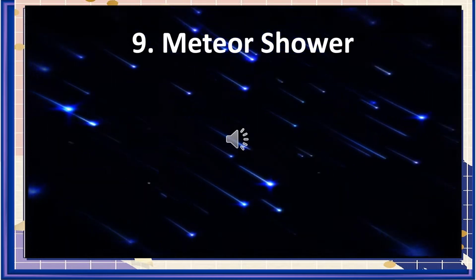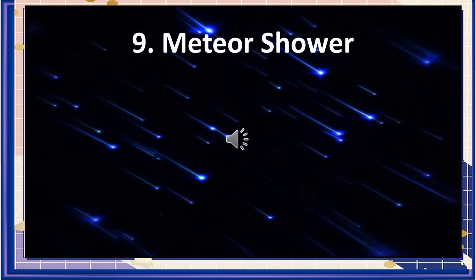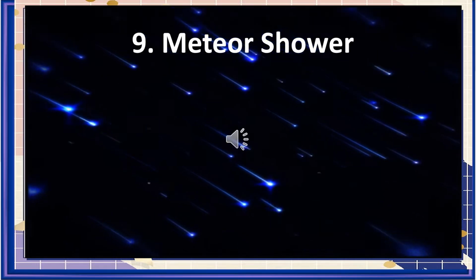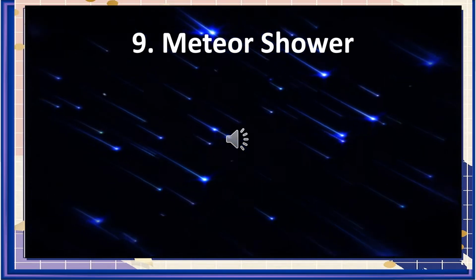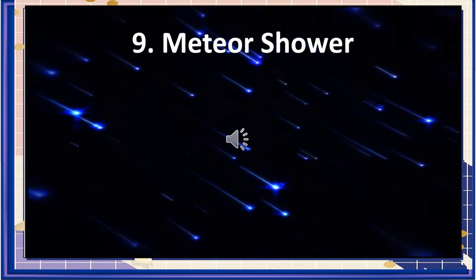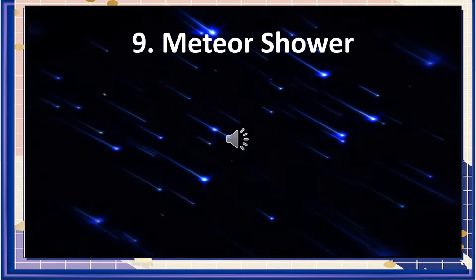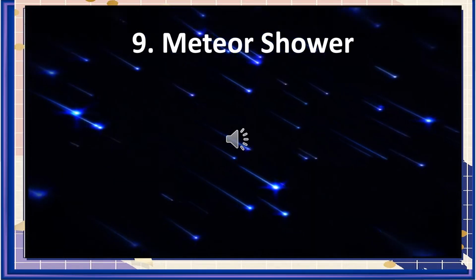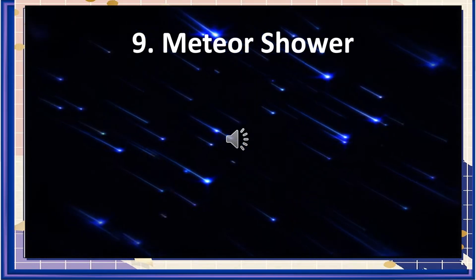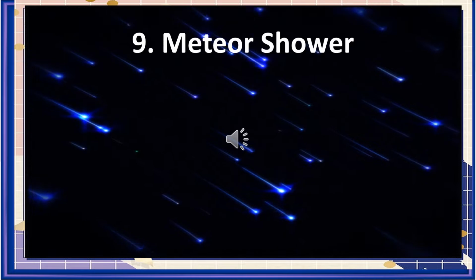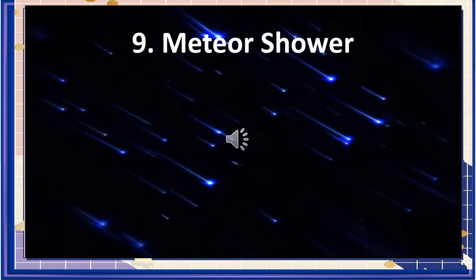9. Meteor shower. You might be aware of the fact that meteoroids are scattered in our solar system. Whenever any meteoroid comes close enough to the Earth's atmosphere, it gets attracted by the gravity. As a result, it starts falling freely from the sky at a high speed. At that time, the kinetic energy of the meteorite is quite high because of its enormous size and weight. When it hits the surface of the Earth with such a large amount of kinetic energy, explosions occur. Also, this is the reason for the presence of impact craters on the Earth's surface.